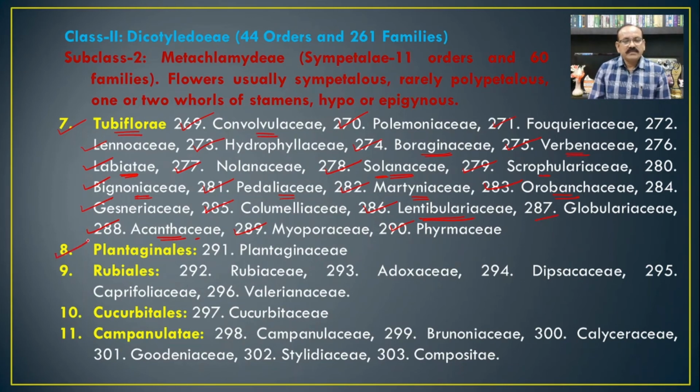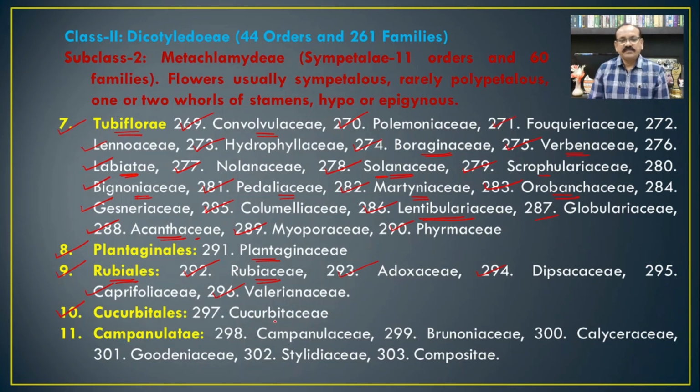Then the next order, that is Plantaginales, which includes the family Plantaginaceae. The ninth order in Metachlamydae includes the Rubiales, which includes the family Rubiaceae, and the most common member of the Rubiaceae is Ixora. Then Adoxaceae, Dipsacaceae, Caprifoliaceae, and Valerianaceae. So these are the other families which come under the Rubiales.